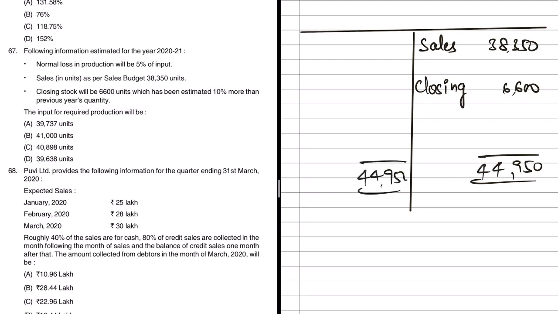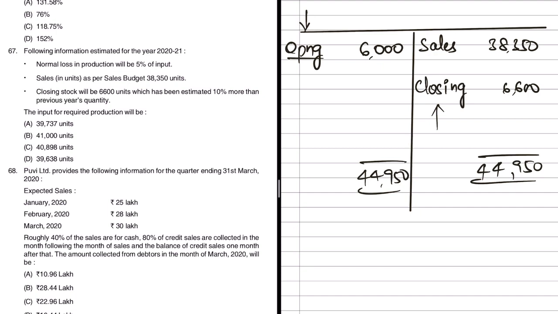Now have we got any information regarding the opening stock? Of course, yes. If you look at the last line of the problem, they say closing stock will be 6,600 units, which has been estimated 10% more than the previous year's quantity. That previous year's quantity is nothing but previous year's closing stock. We know for a fact previous year's closing stock will be current year's opening stock. So therefore, opening stock is nothing but 6,000, because if you add 10% to 6,000, it will become 6,600.